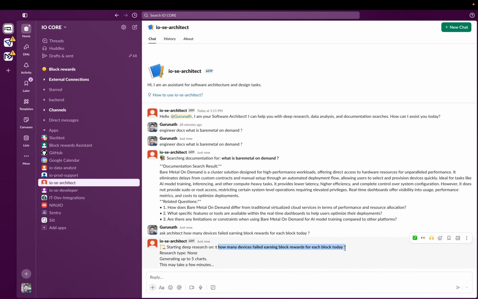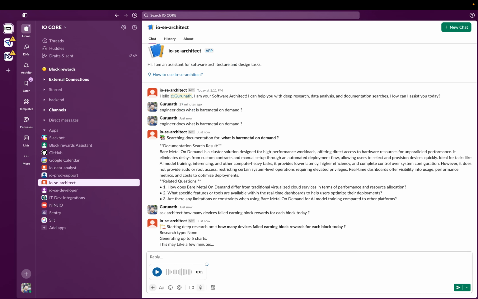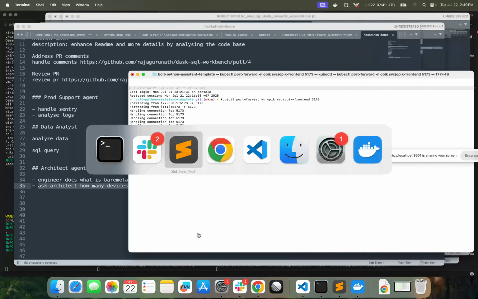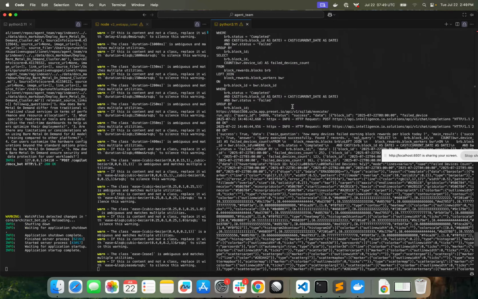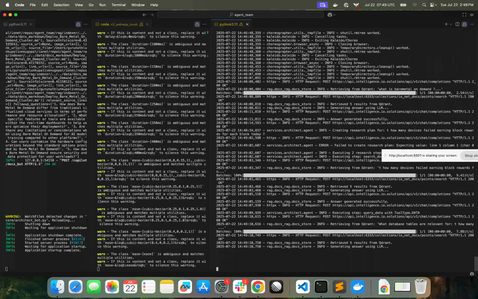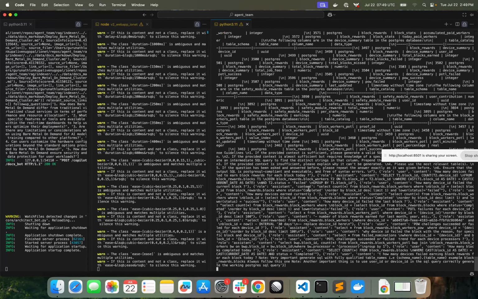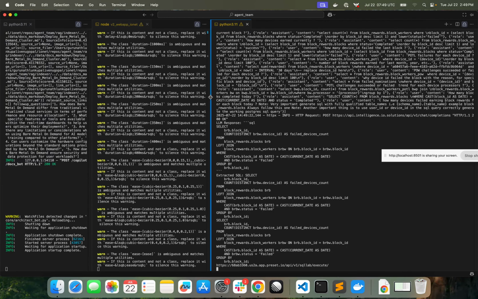I will just read this question once this is completed. How many devices failed earning block rewards for each block today? I will send this one after completion of this. If you see, all these things are completing in the background. We have discussed the SQL queries and execution. It will go back and forth, perform the research one by one, execute it, and show it as a complete report.